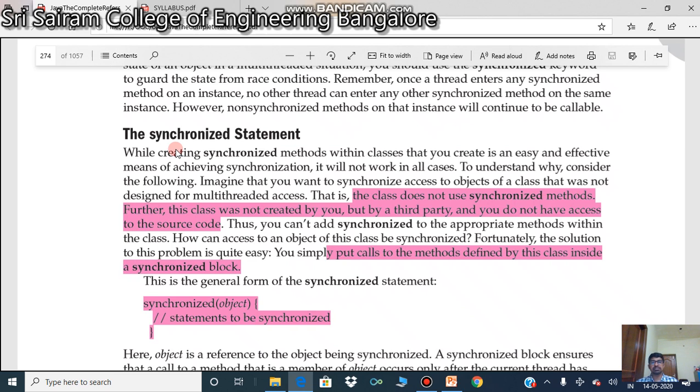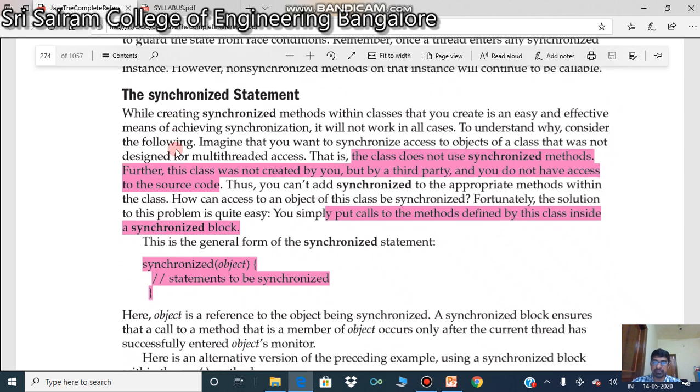What you can do is put calls to the methods defined by that class in a synchronized block. Obviously, you create an object of the previous class in your class, and somewhere you make use of that object. Where you call the methods of the other class, there you put a synchronized block. Let us see how this can be done.